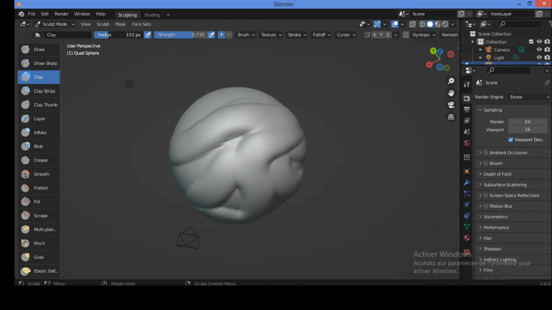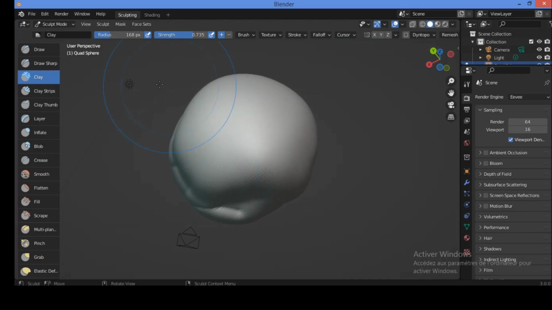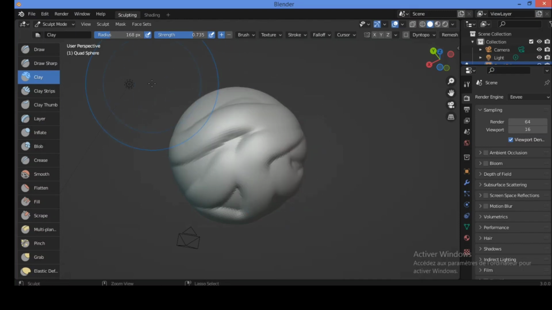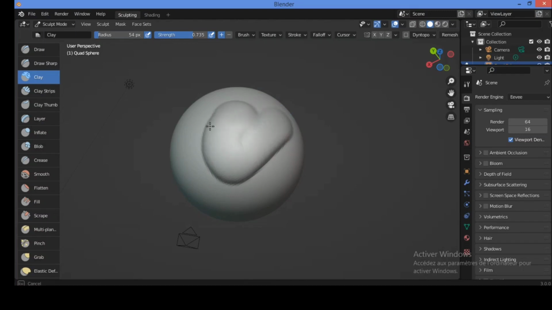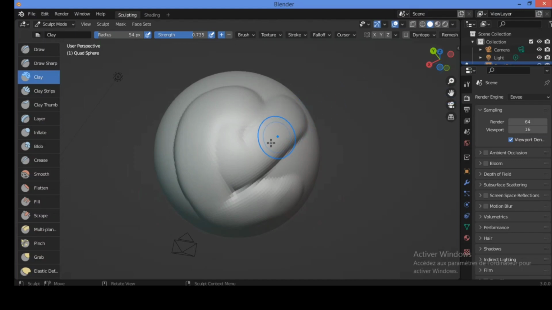Also, you can increase the radius in pixels. Ctrl Z to undo the action. For example, the radius should be decreased a little bit to get a good effect, or to use it to alter the details a little bit.